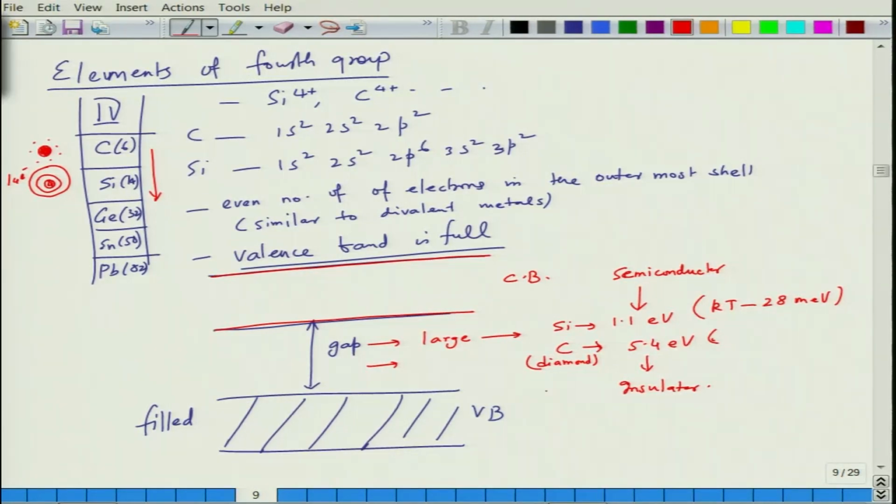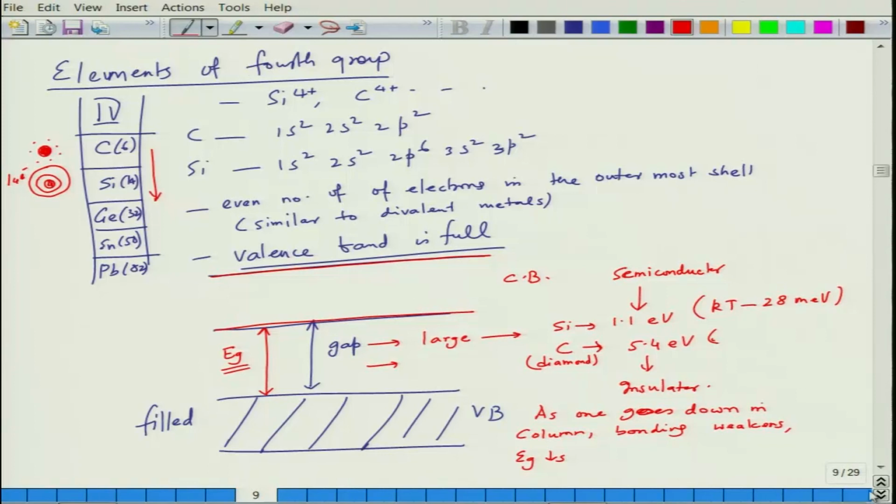So as one goes down in column, bonding weakens, and this weakens because atoms are farther apart, because there are more electrons between them. So there is an electrostatic repulsion between the electron clouds as well. So bonding weakens, as a result the band gap goes down, and this gap is called Eg, energy gap. So this is forbidden gap or energy gap in metals. So this basically is the reason why.